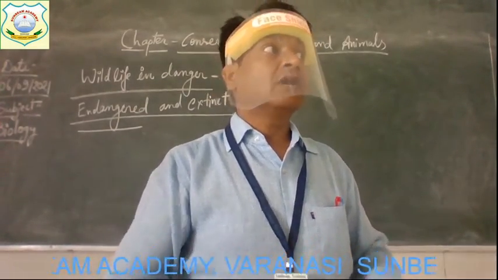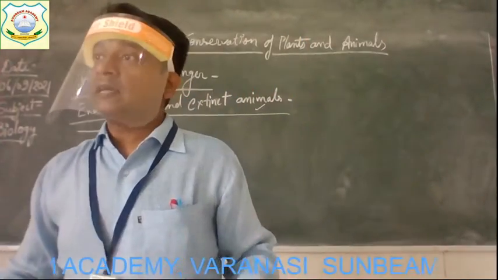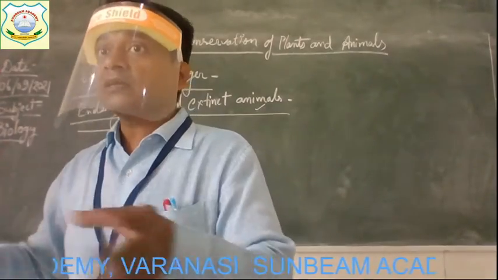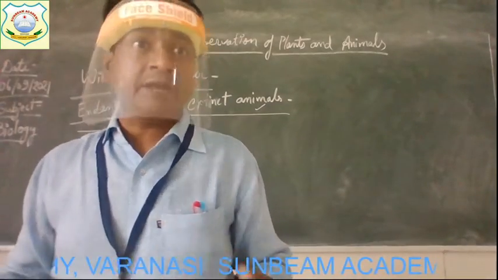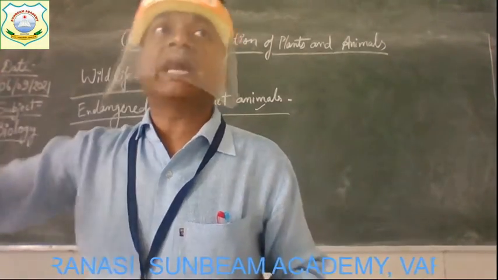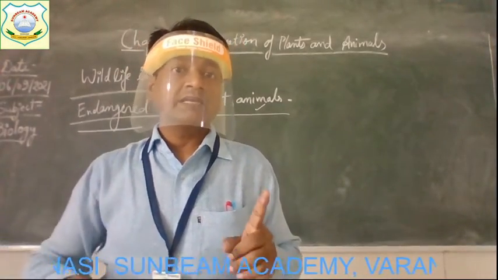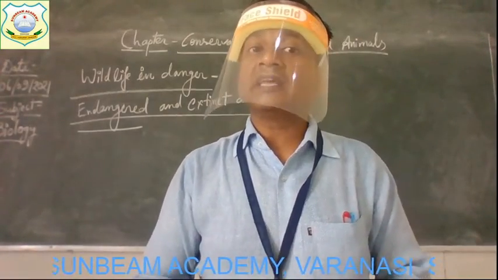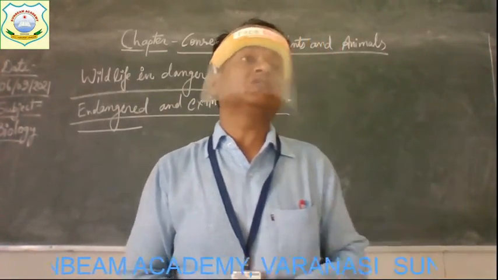Understood now? Because they are not capable of adjusting themselves. They are not capable of adapting themselves to a changing atmosphere, the changing climate of a forest or any place. And that is why they are going to die. Get it? And some species become endangered as their population becomes very small.